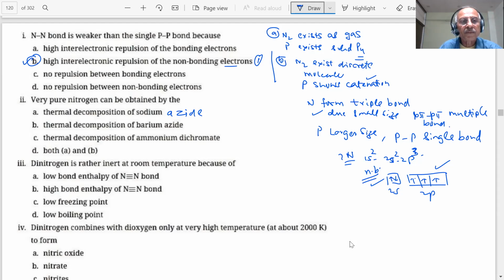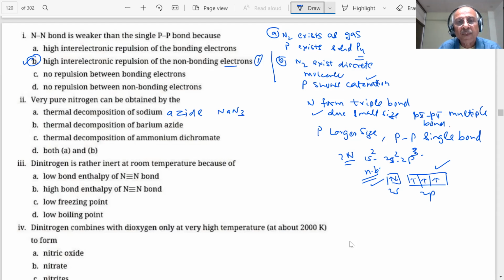So, any other method? Sir, we can also use sodium azide. Sodium azide can be used. Yes, sir. We can use both sodium and barium azide. You can use both sodium and barium azide, student. What is the formula of this? NaN3. Okay? Yes, sir. NaN3.